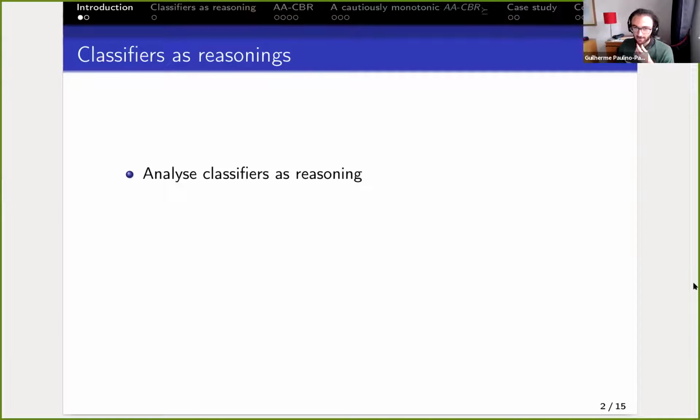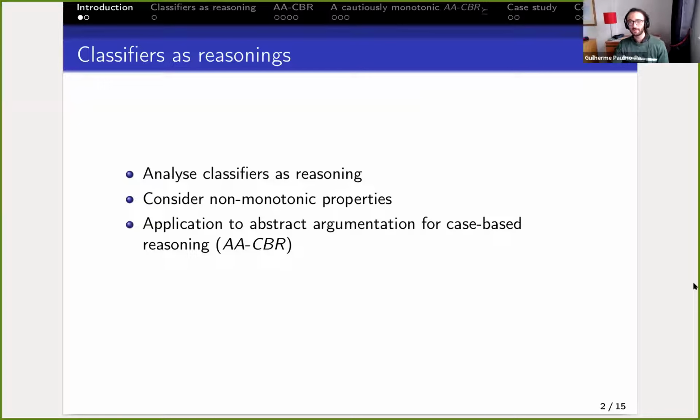We propose a modeling of a certain kind of classifier as a reasoning system, and we ask whether this classifier is non-monotonic according to a typical non-monotonicity property. It's called Cautious Monotonicity. And we apply this to abstract argumentation for case-based reasoning, which is past work, something already in the literature. And we define a more cautiously monotonic variation for this model, ACBR.